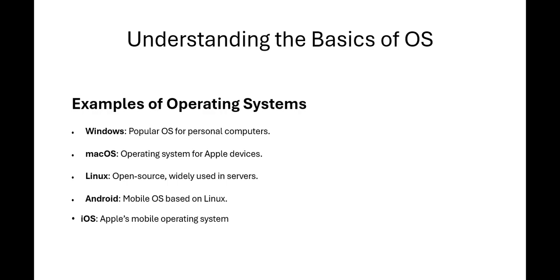Next, examples of operating systems: Windows, Mac OS, Linux, Android, iOS. Windows is a popular OS for personal computers, and Mac OS is the operating system for Apple devices. Linux is open source and widely used on servers. Android is a mobile OS based on Linux. iOS is Apple's mobile operating system, and nowadays iPhones use iOS.